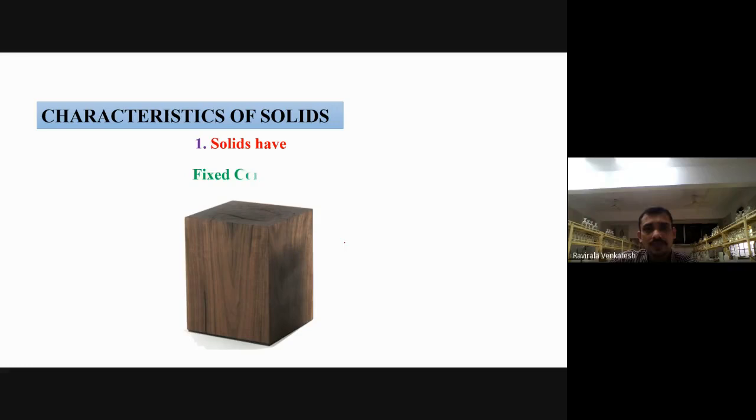Now, if anybody asks you what is a solid, your answer should be like this: a solid has fixed composition, mass, volume, definite shape, and density. These are the 5 properties possessed by solids. What are they? Tell me.